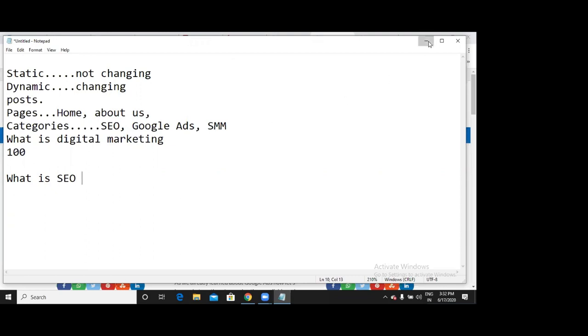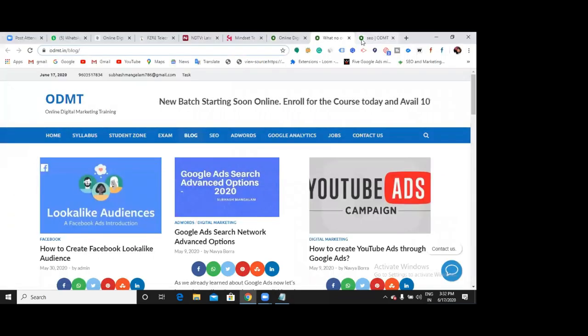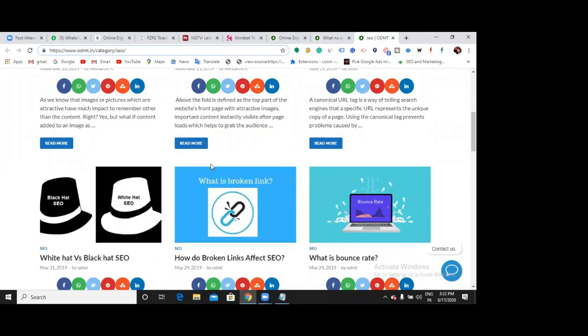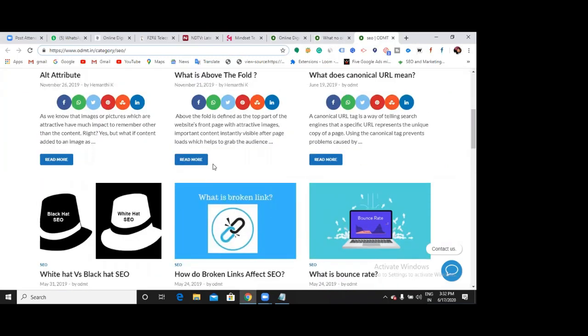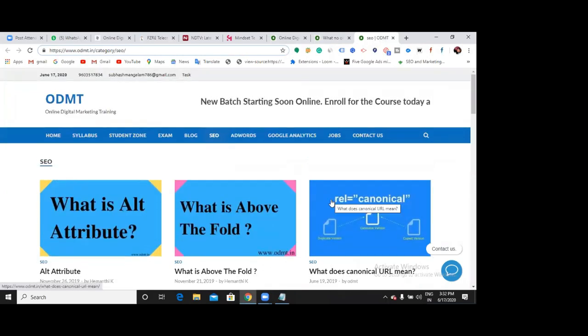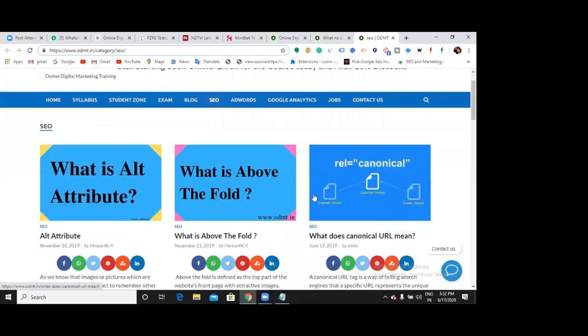Here also you can see the same thing. If I go and see SEO, they can see all the recent blogs related to SEO, like broken links and alt attribute. Why? Because I made SEO a category and I have shown all the relevant blogs of SEO under the SEO category. In such a way, when someone clicks on AdWords also, they can see all the Google Ads relevant information.